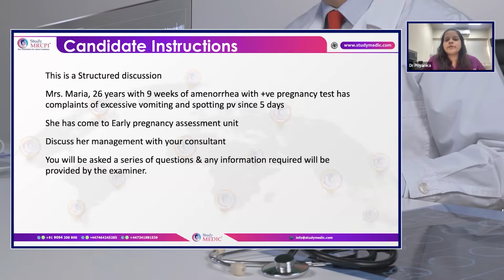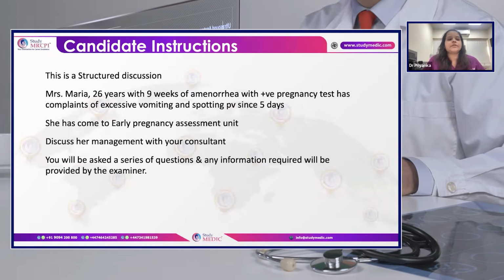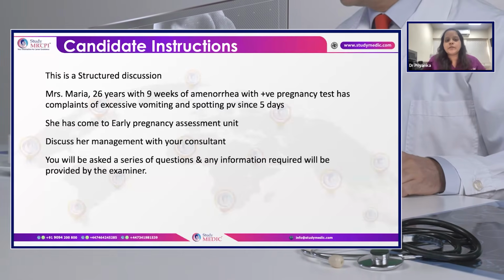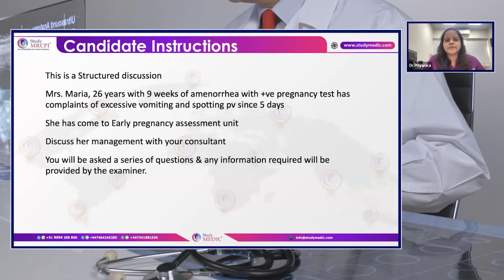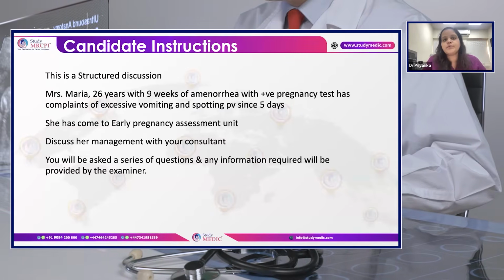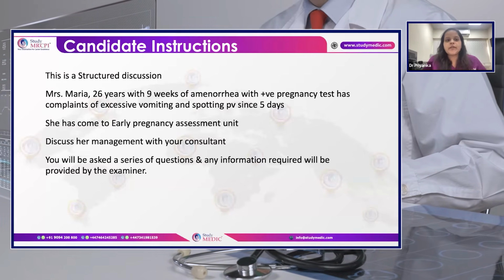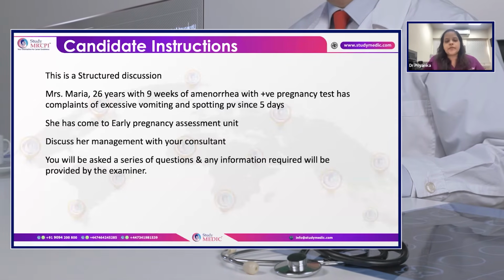Then I would like to do the liver function test and the renal function test. Sometimes that can also be the reason for excessive vomiting. Her blood group and Rh typing in case it's a molar pregnancy. So if she is Rh negative, to give anti-D if she's non-sensitized, and serum urea and electrolytes to categorize the severity of her vomiting. I would like to do that.